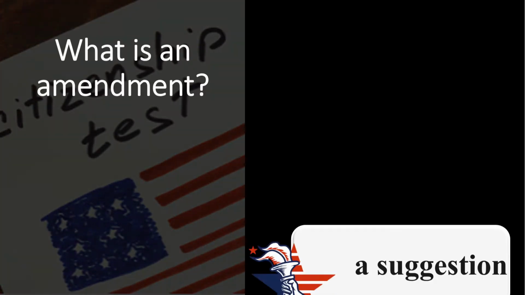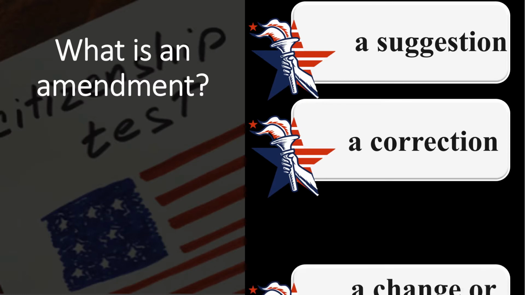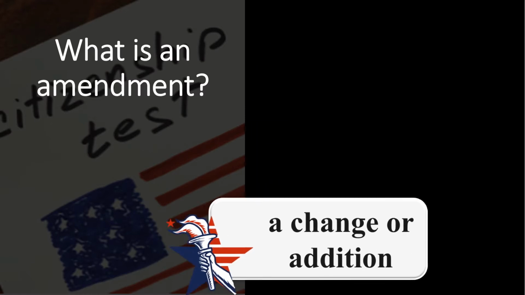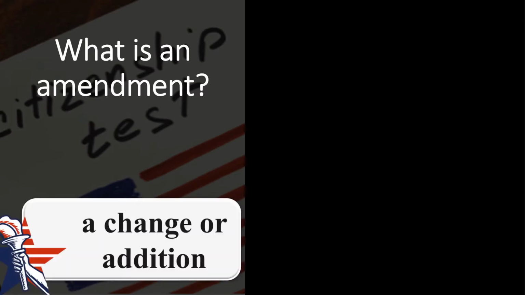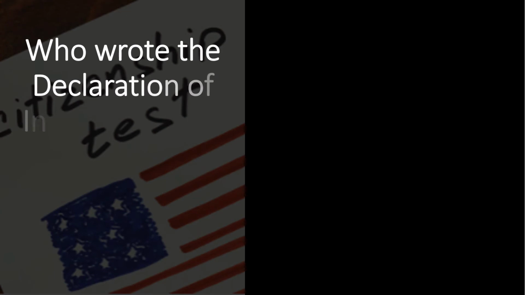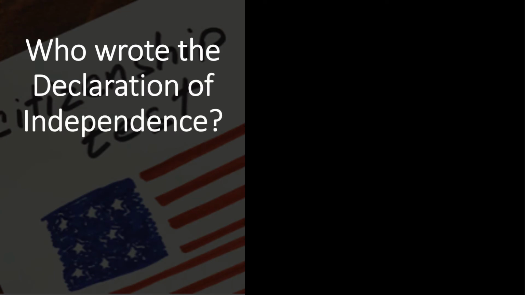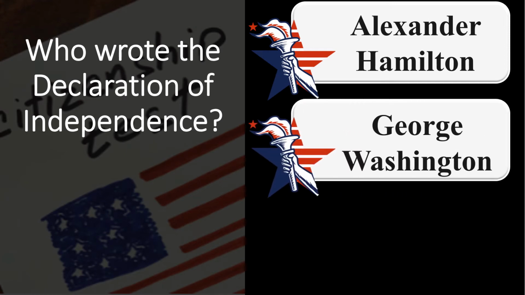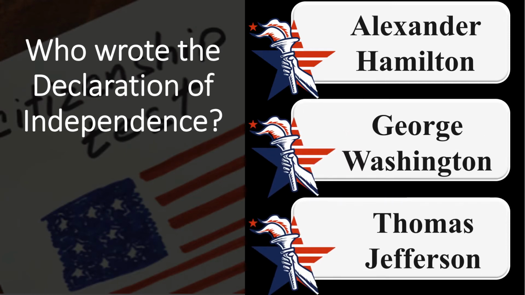What is an amendment? A suggestion, a correction, a change or addition. A change or addition. Who wrote the Declaration of Independence? Alexander Hamilton, George Washington, Thomas Jefferson.